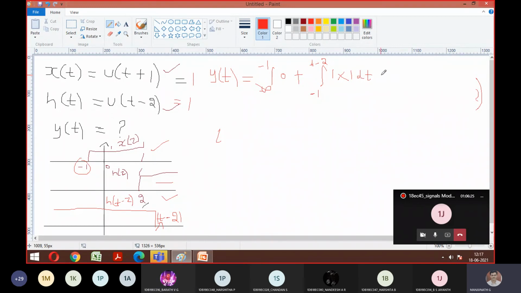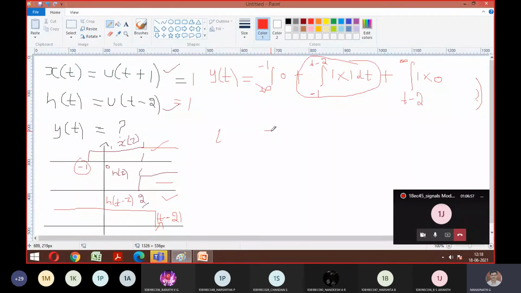Yes, sir. Good. Similarly, what is the last category here? I should consider from t minus 2 to plus infinity. So again, what is going to be 0 here? See, you have the u of t function. You can look at it here. This u of t function goes to infinity, so this is existing with amplitude of 1. But do you think an h of t minus tau signal exists? No, sir. So I can write 0. So the term left out is the last one, only this.